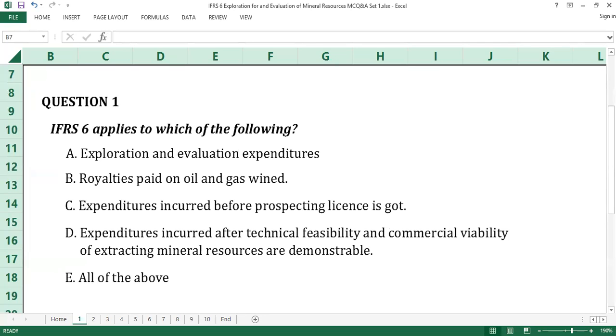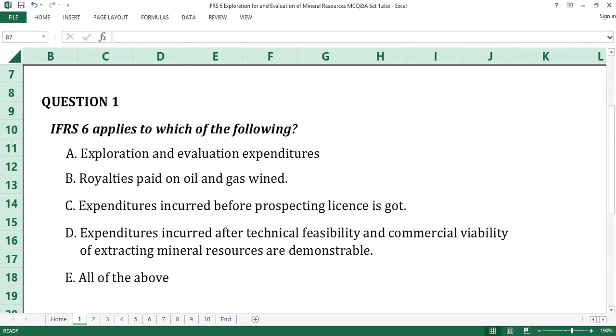Question number 1. The answer to question number 1 is A, exploration and evaluation expenditures. IFRS 6 applies to exploration and evaluation expenditures that an entity incurs. This standard does not address other aspects of accounting by entities engaged in the exploration of and evaluation of mineral resources.